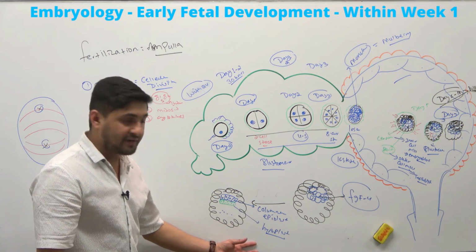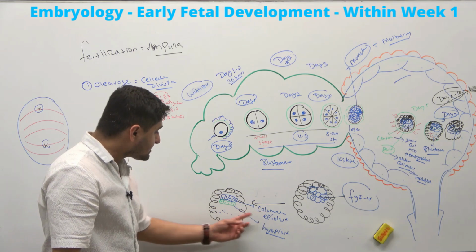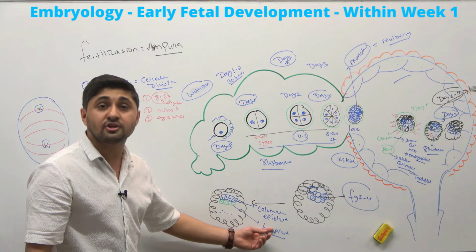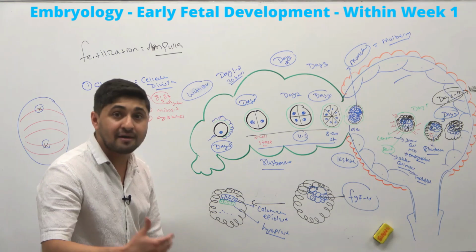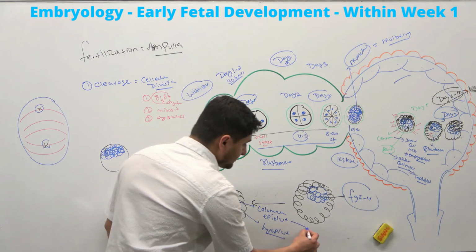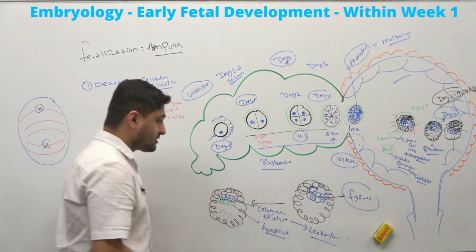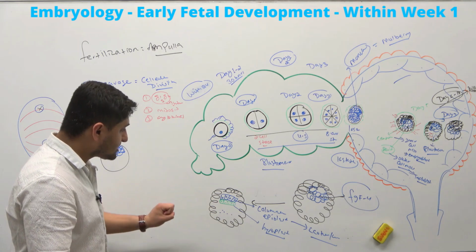Remember, the bilaminar disc usually forms in the second week. This epiblast is the one that is later going to give rise to the three germ layers: ectoderm, endoderm, and mesoderm. So this is something you have to remember: the bilaminar disc is taking place here.